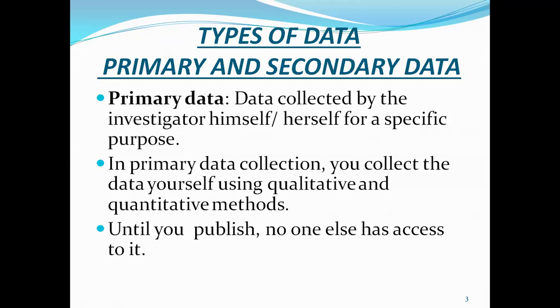Again, methods of data collection you have already learned: census method or population method and sample method. Now coming to primary data, it refers to the statistical material which the investigator originates for himself for the purpose of the inquiry in hand.